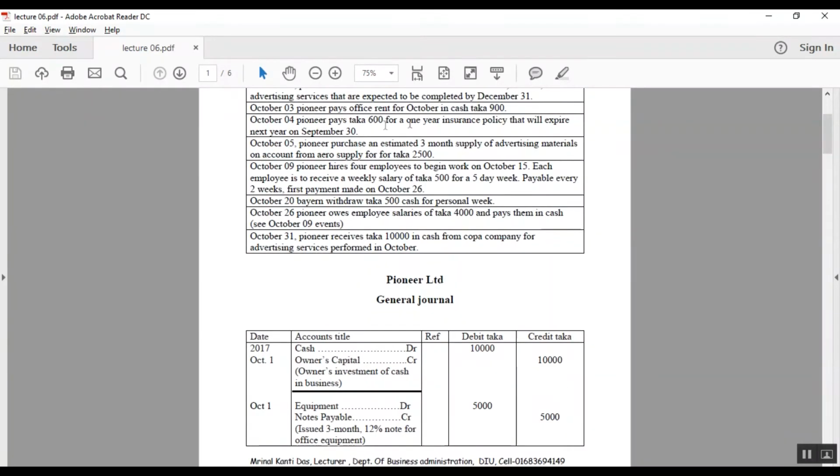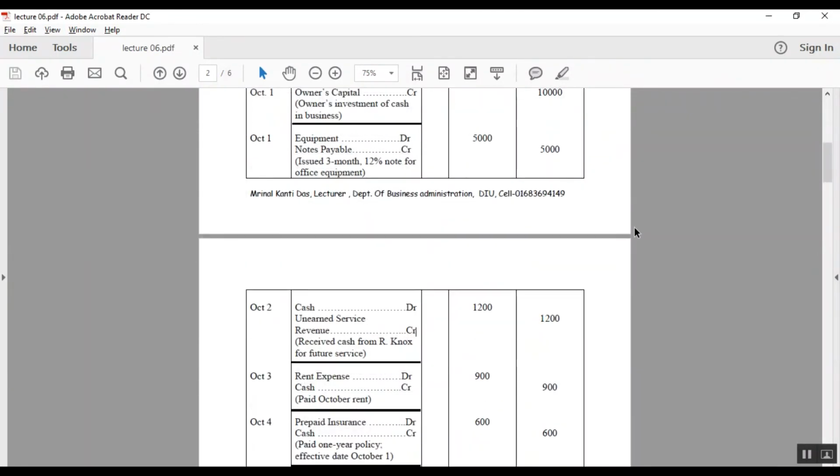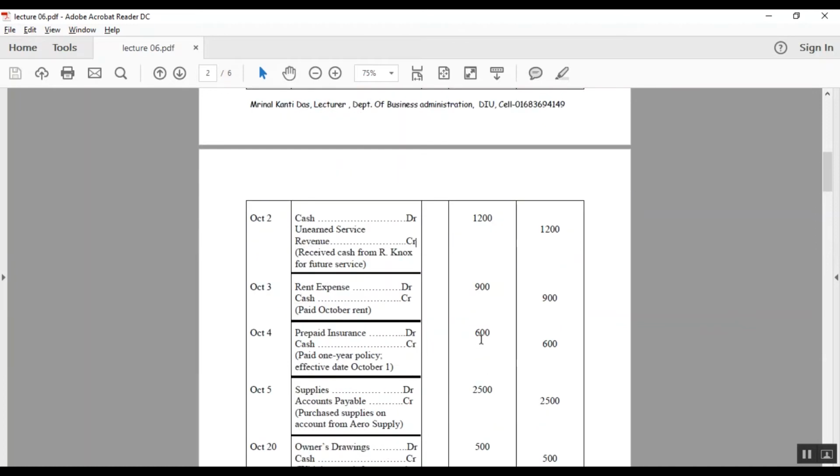Now on October 4, Pioneer pays taka 600 for a 1-year insurance policy that will expire next year on September 30. So this is prepaid insurance, and it will be entered in the journal as a debit, and cash will be entered as credit, and the amount is 600 taka.